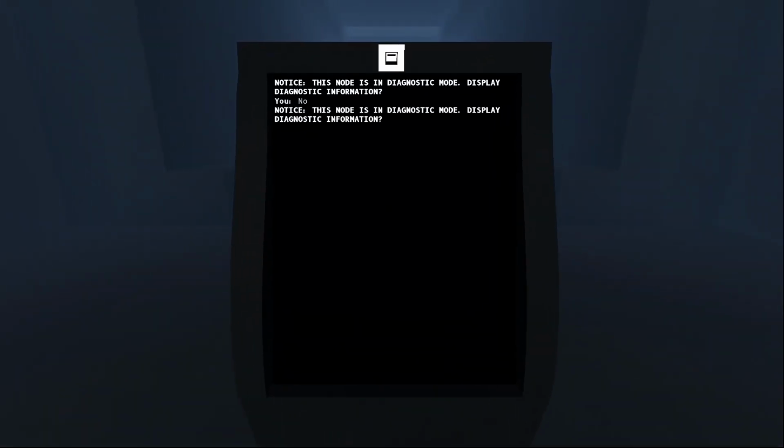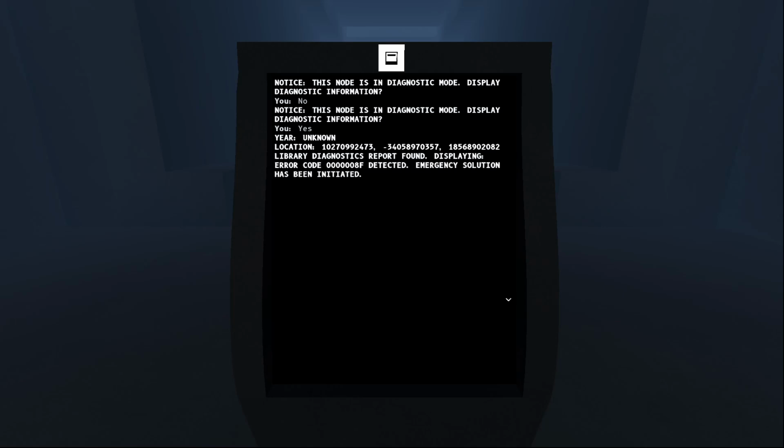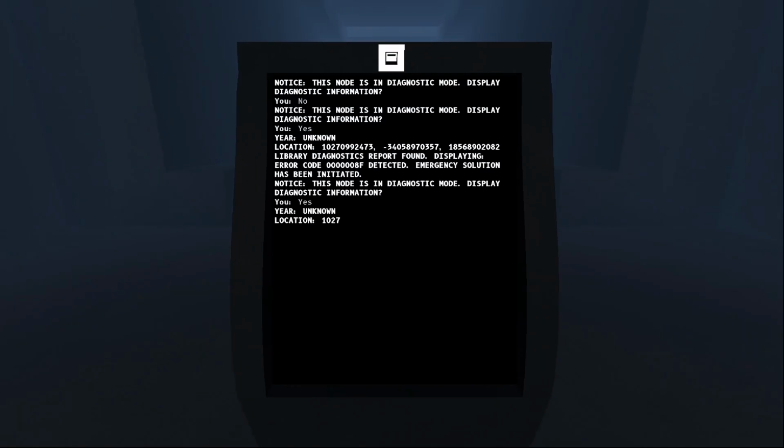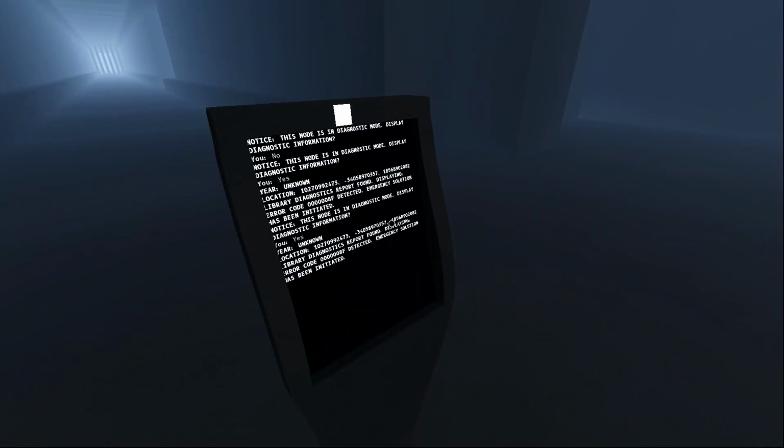Alright. This node is in diagnostic mode. Yes. Year, unknown. Location, numbers. Library diagnostic report found. Displaying. Error code 8F detected. Emergency solution has been initiated. Okay, library diagnostic report. Oh, okay. So the library says error code, and the emergency thing is probably me.